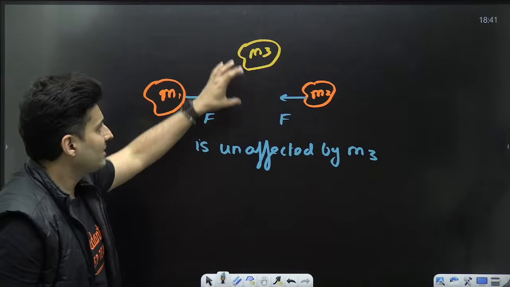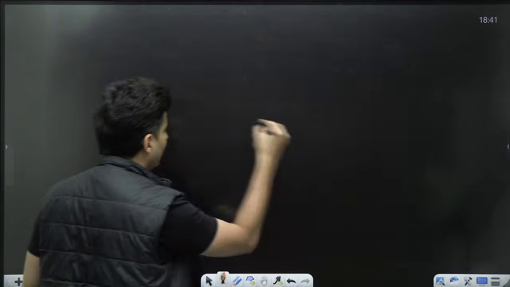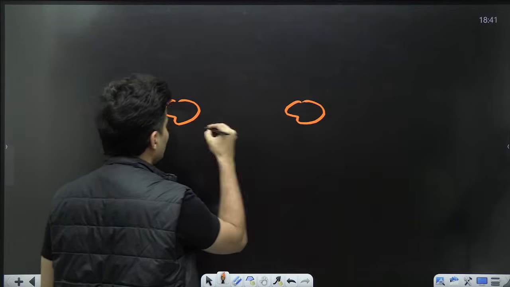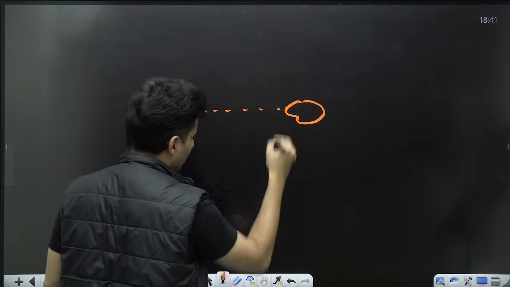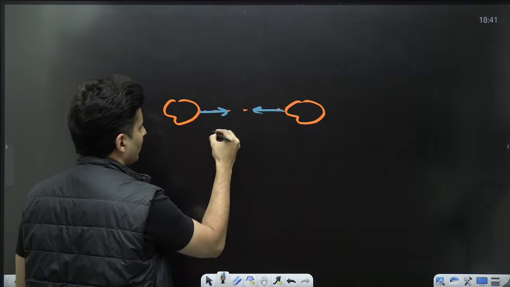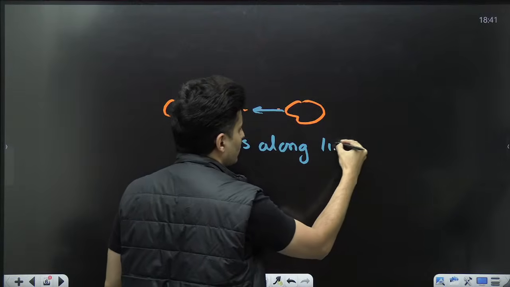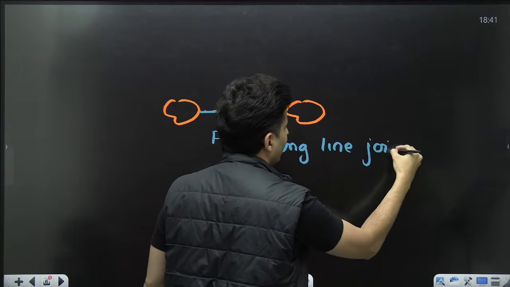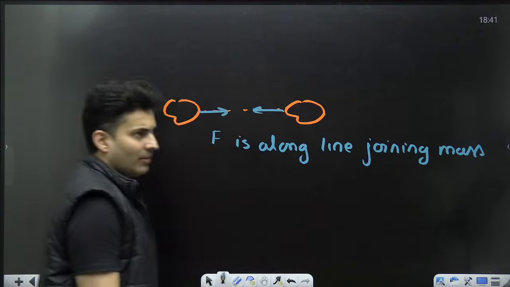And this mass, even if it comes in between, does not matter. Also interesting to note is that the forces between these two masses are always along the line joining the two masses. The force is along the line joining the masses, keep this in mind.